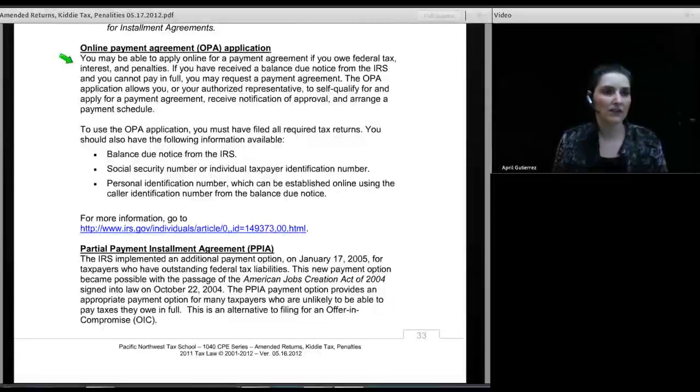I once had a client who owed $50,000 on her tax return. She didn't have it today, but she was going to have it within the next 4 months. So this was the option that she went for. Essentially, you file the return, you wait for the system to register that you owe money, and then you log in and provide information about how you want to go about making your payment. And this is the URL that you can go to for that.